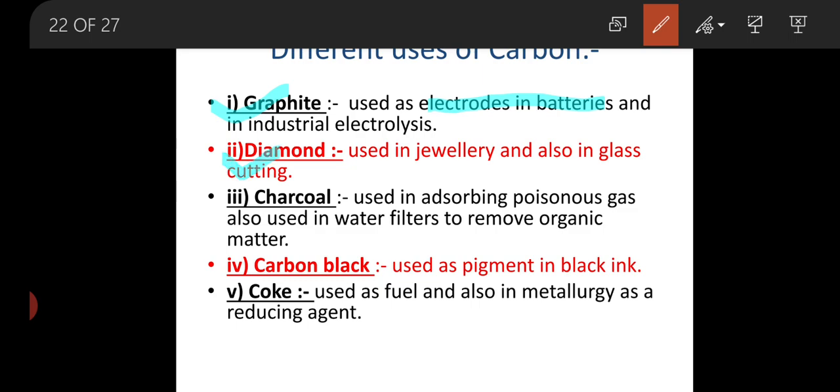Second, diamond, as we know, is most often used in jewelry. That is jewelry. And second, it is also used for cutting hard glass.